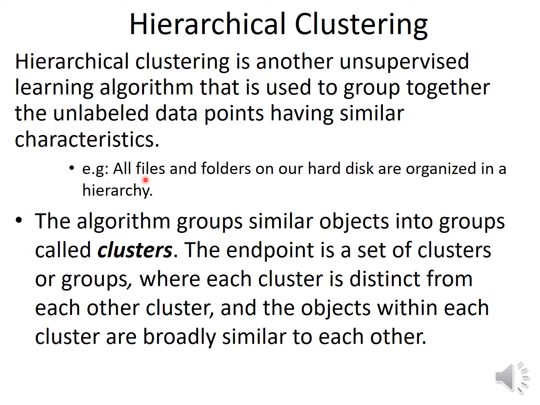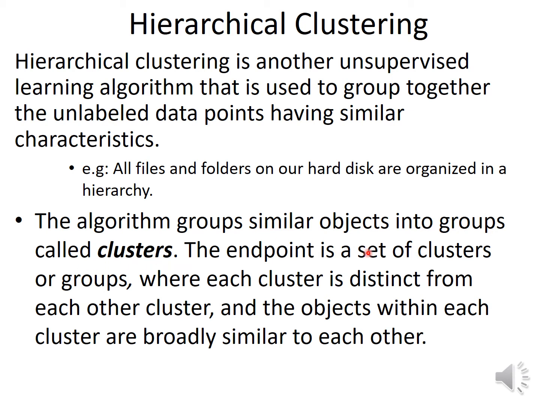So for example, all files and folders on our hard disk are organized in a hierarchy. An example of hierarchical clustering is like all files and folders in our disk are organized in a hierarchy. Like inside C there are these folders, inside this folder there are some other folders. So there is a hierarchy between folders. So the algorithm groups similar objects into groups called clusters.